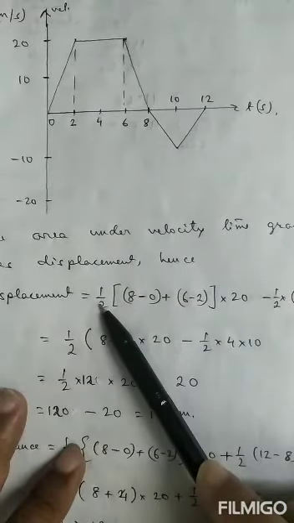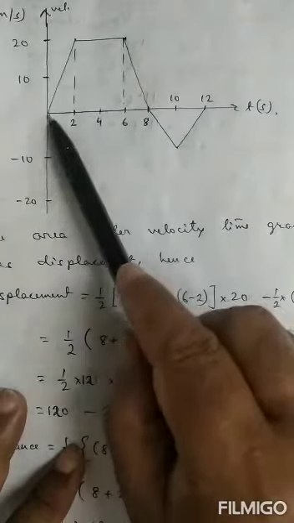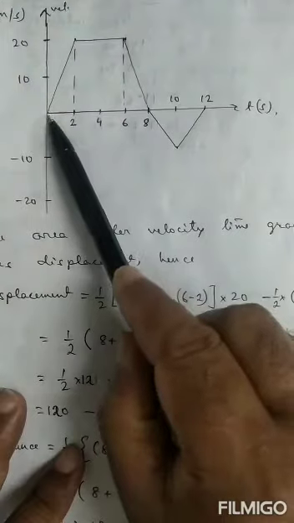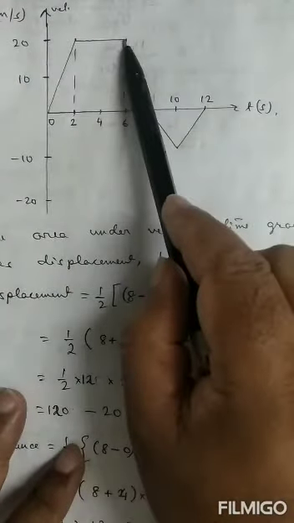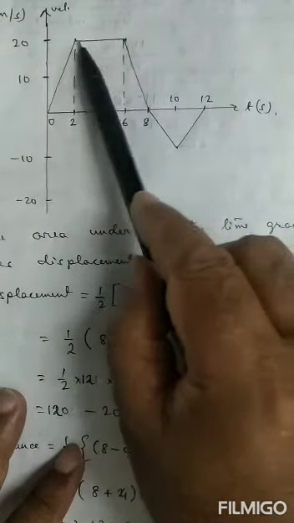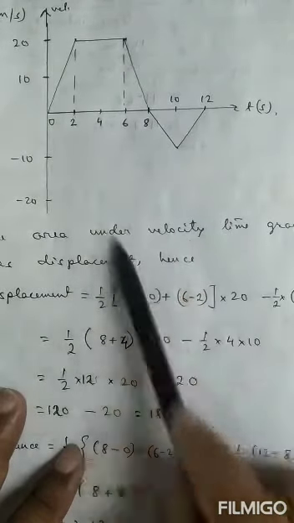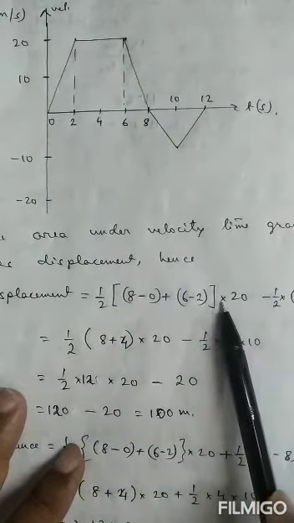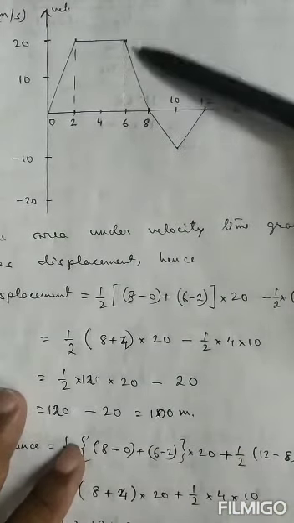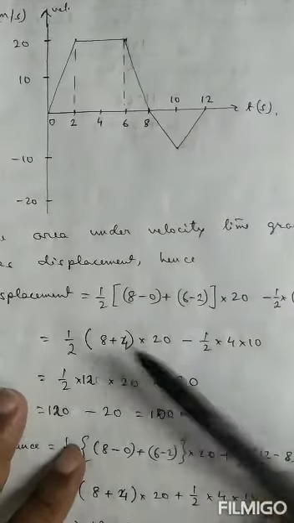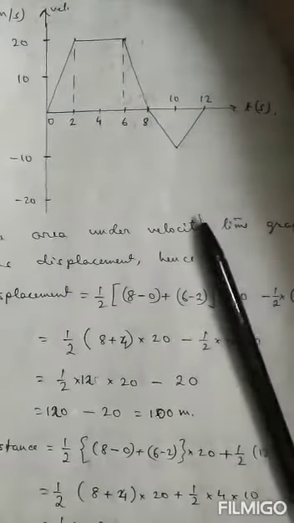That's why this is half. This is 8 minus 0, and for the parallel side it is 6 minus 2, multiplied by 20. 20 means separation between them.